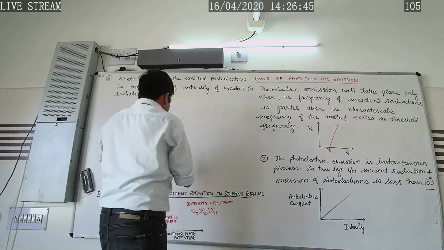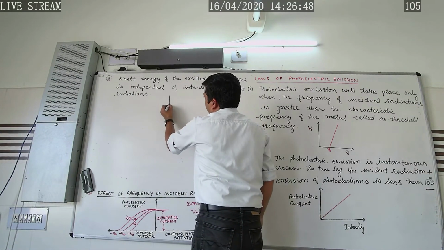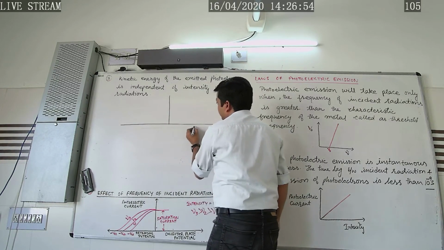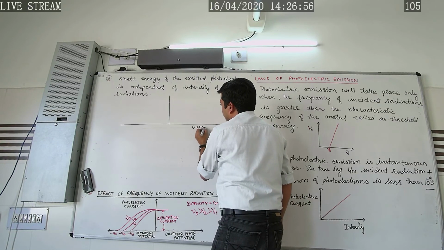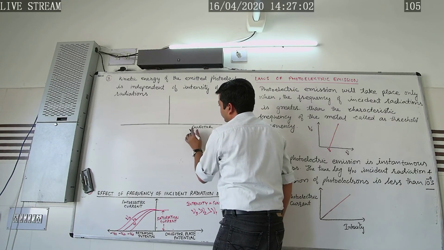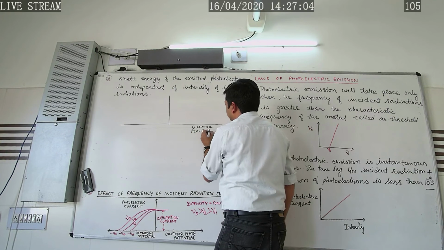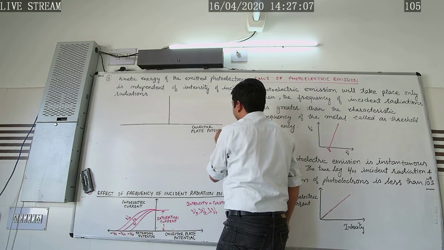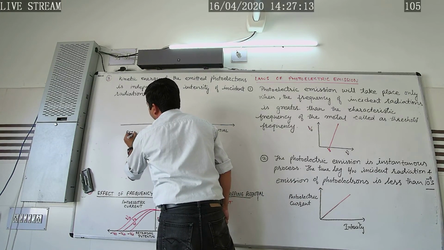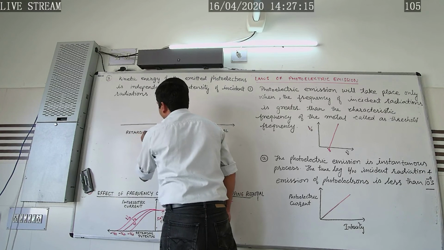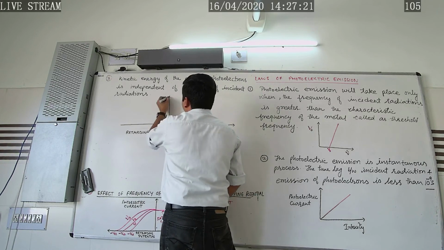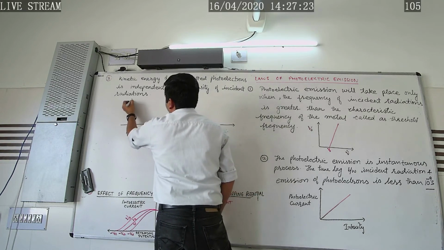So here we can draw this graph again. Along the y-axis the photoelectric current is there, along the x-axis the collector plate potential is varying, and here the retarding potential is varying, and the photoelectric current is varying.